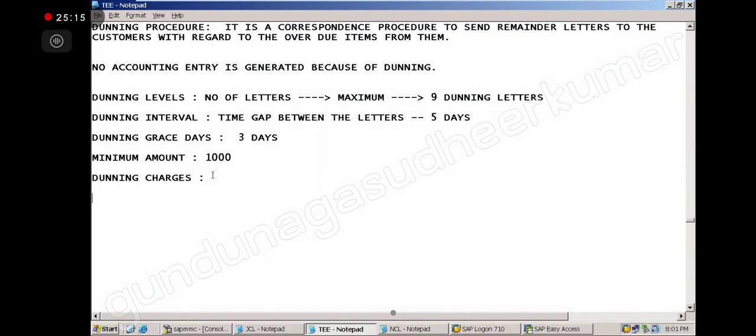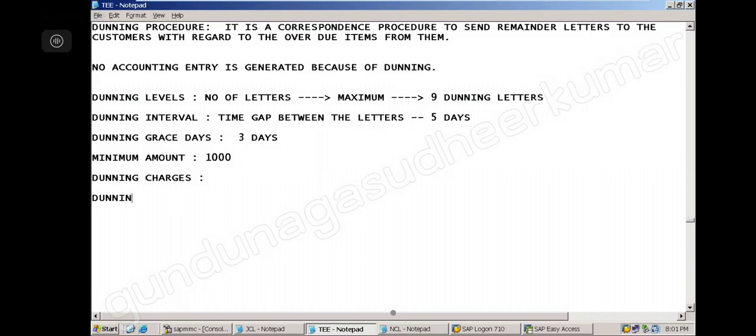Now, if you understand, interest is also not getting posted here, right? Interest is getting posted through interest calculation. After we inform the customer, then we will do the interest calculation, and then the interest will be calculated. So we have dunning levels, dunning interval, dunning grace days, minimum amount, dunning charges.